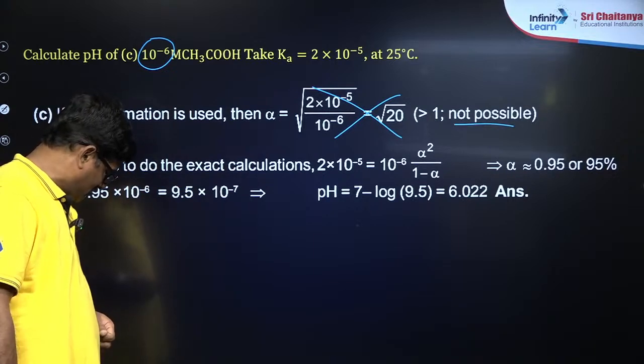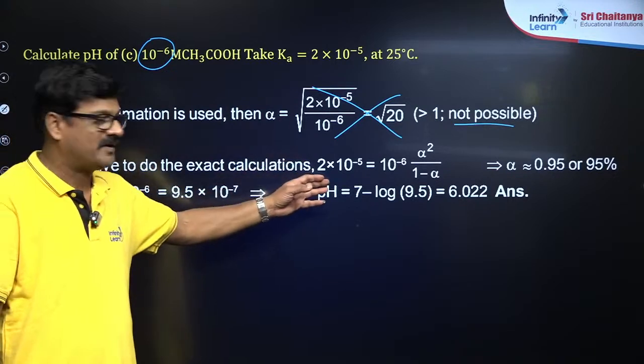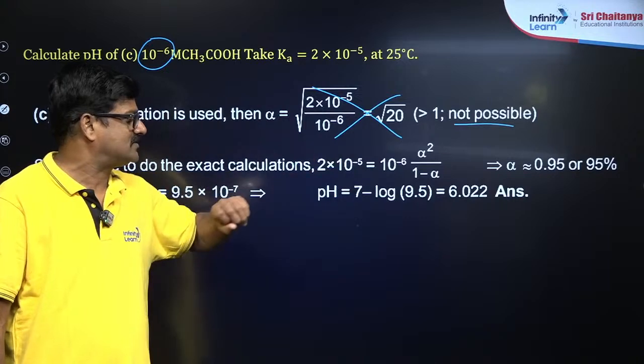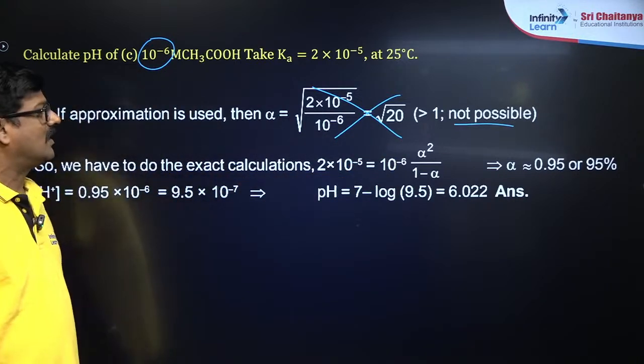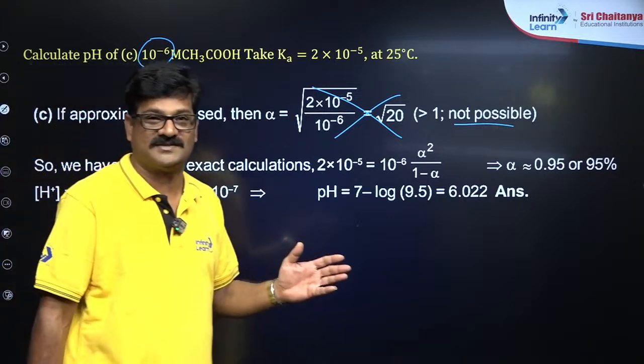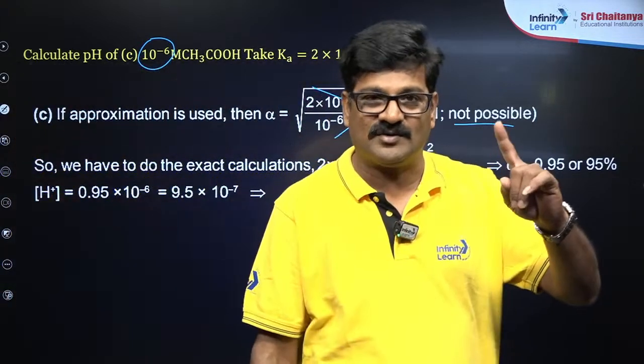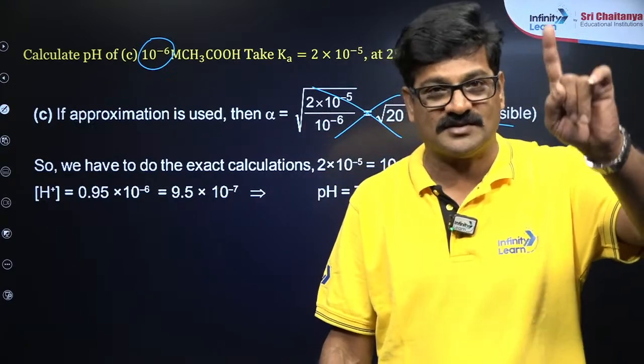फिर भी 2 into 10⁻⁵ is equal to 10⁻⁶ into alpha square by 1 minus alpha. Alpha comes to be 95%. So when dilution increased, concentration decreased.